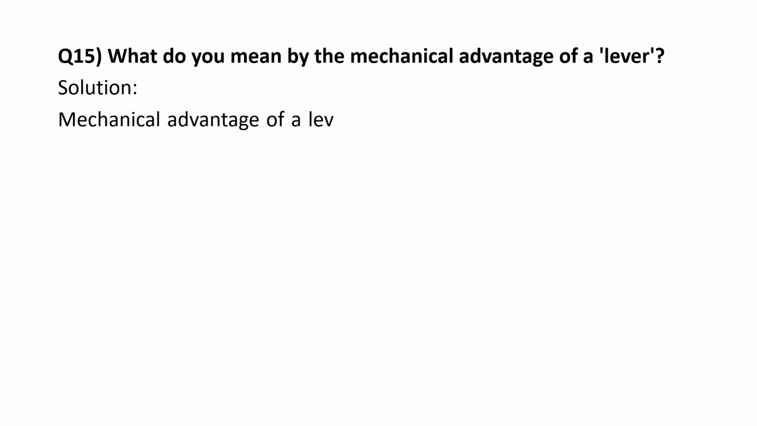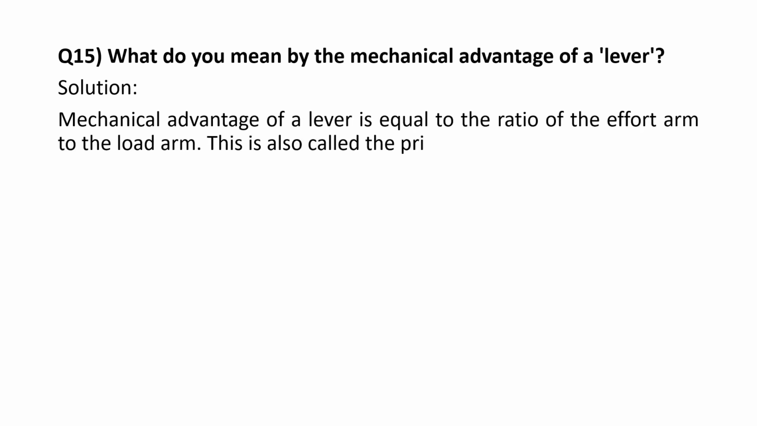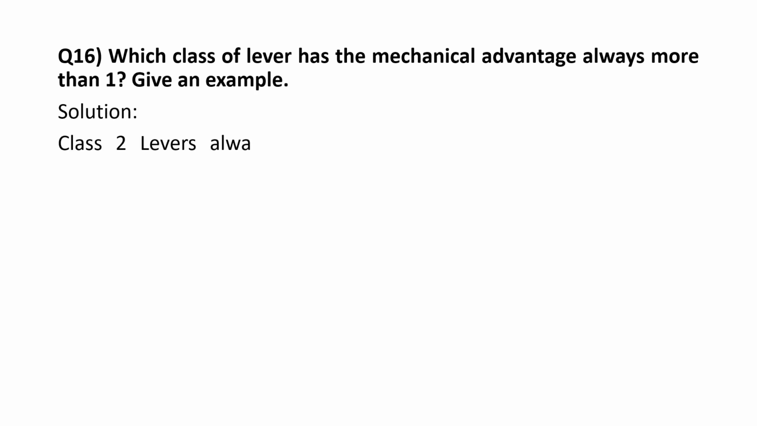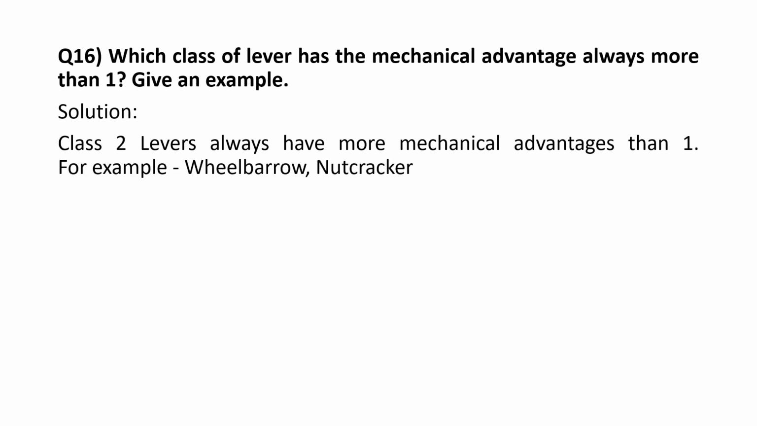What do you mean by the mechanical advantage of a lever? The mechanical advantage of a lever is equal to the ratio of the effort arm to the load arm. This is also called the principle of a lever. Which class of lever has the mechanical advantage always more than one? Give an example. Class 2 levers always have mechanical advantage more than one. For example, a wheelbarrow, a nutcracker.